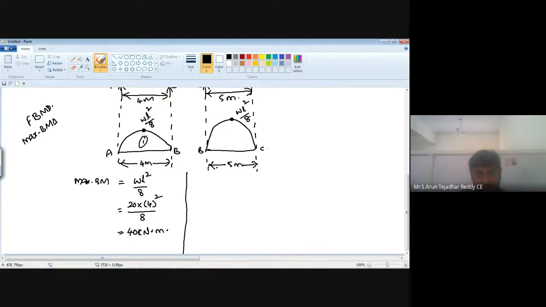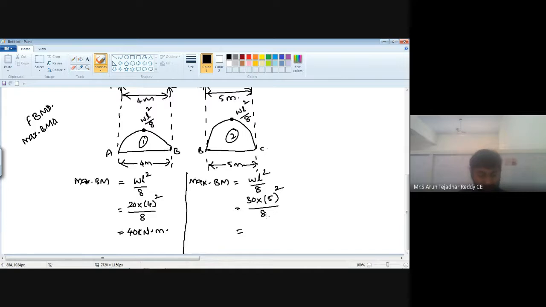See, this is the first one, and here it is second. Now coming to the second bending moment diagram, find out maximum. Here also we have a formula WL square by 8. In this figure, W is 30 kilonewton per meter and the span is 5 meter. It means 30 into 5 square by 8.